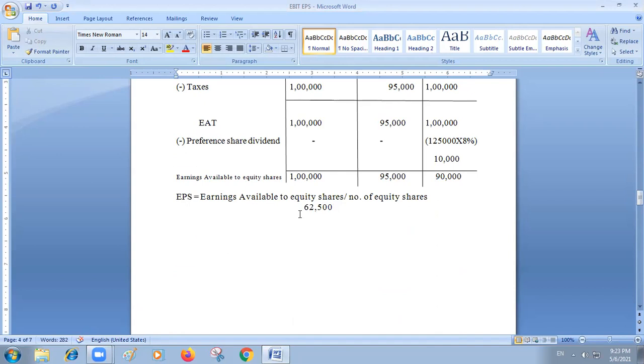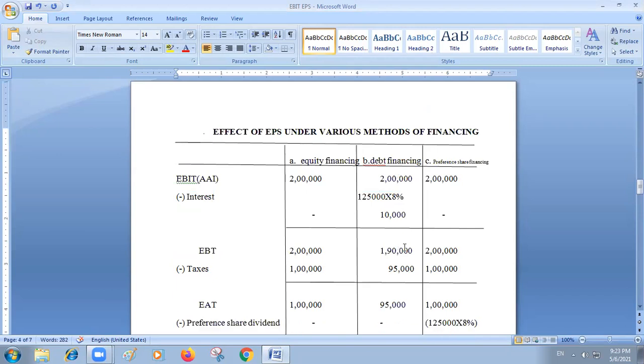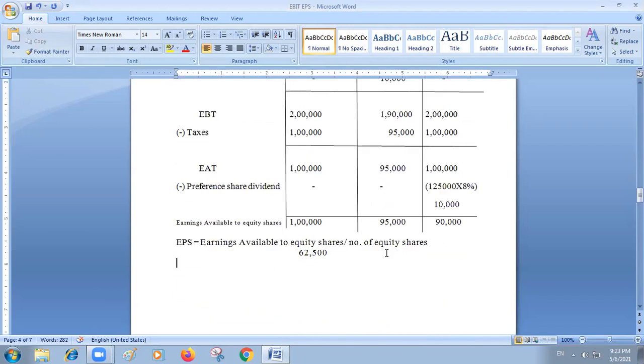Coming to the second option, only debt financing is newly being thought of. So the existing 50,000 shares are there, that's all, equity shares. In the third, they are thinking of preference shares. No fresh equity shares are being issued.